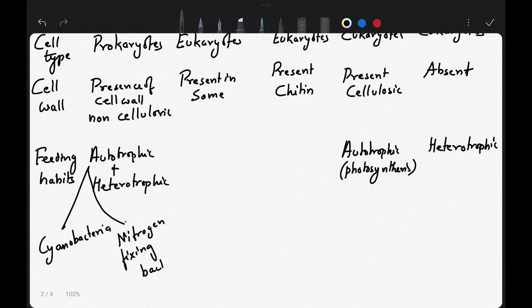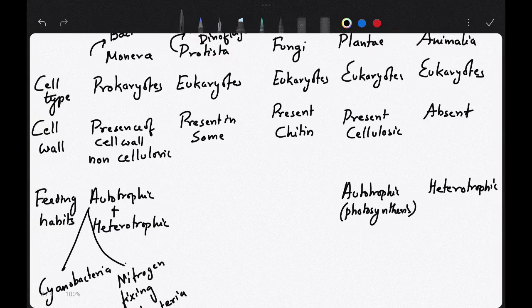Then there is eukaryotes or the Protista. These are mainly heterotrophic and parasitic in nature.